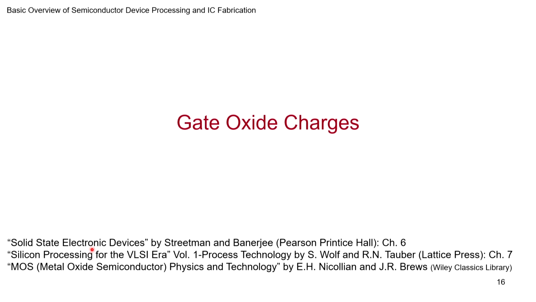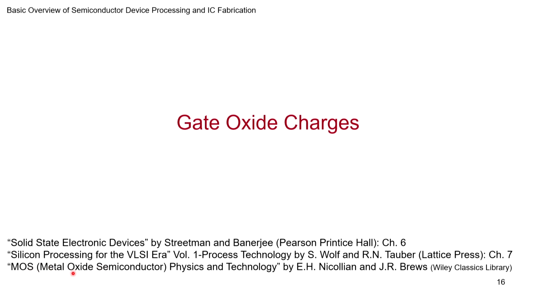This is important especially because of the MOSFET, which is the backbone of the device world for building circuits, correct? Now I have taken ideas here from Streetman and Banerjee, because it's more of a devices discussion, but I'll bring in the processing aspects as we discuss how to minimize it, how to control it, and so on. Of course, Wolf and Tauber give a good discussion also, very nice one, chapter 7 briefly.